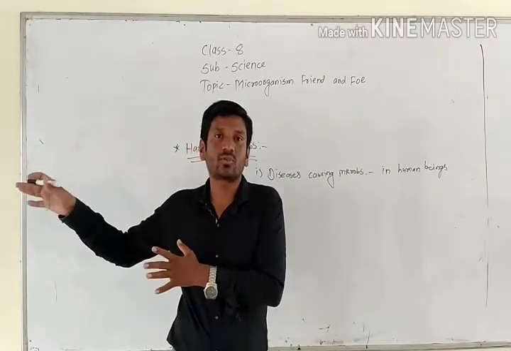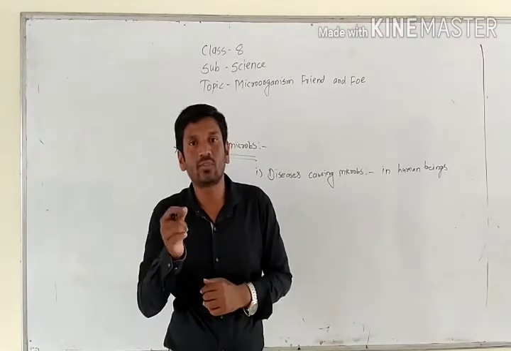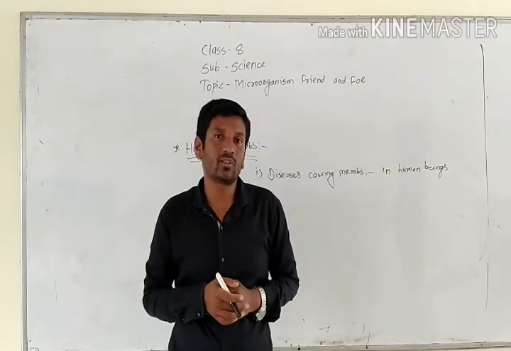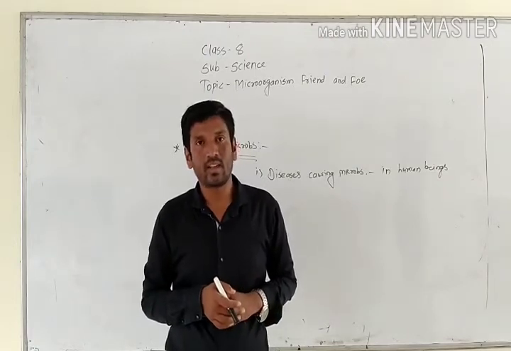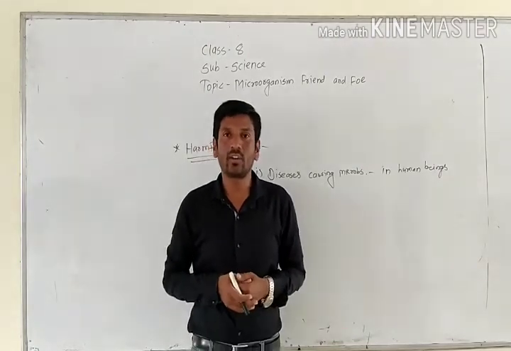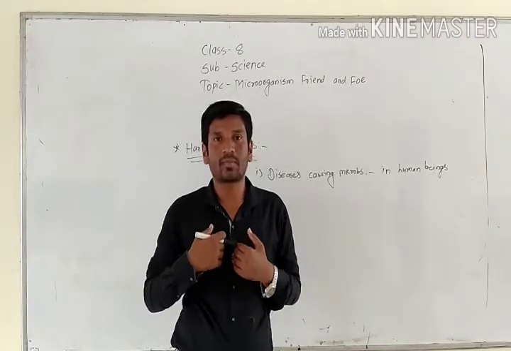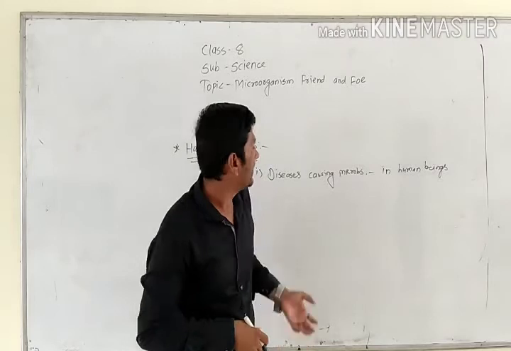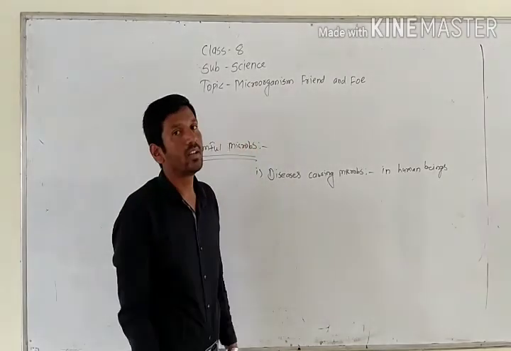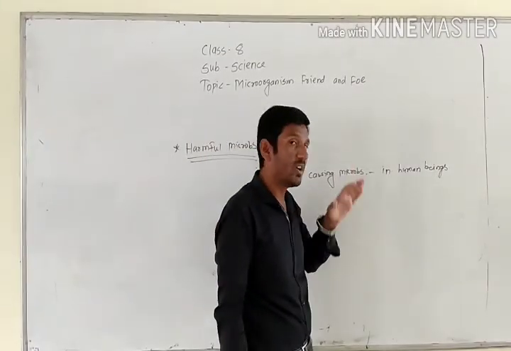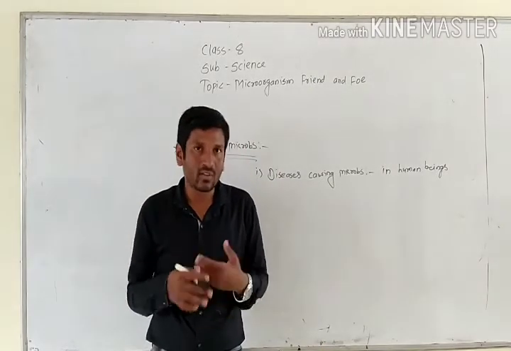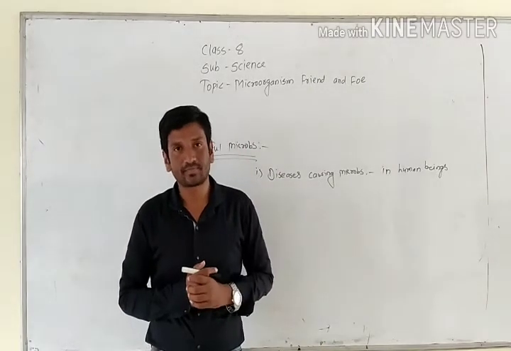When it mixes with the source of water we use for drinking, it indirectly enters our body through the water. And direct contact, I have already told you: when a person comes in contact with a healthy person, it is transmitted. So these microbes are transferred from one person to another and cause different types of diseases.